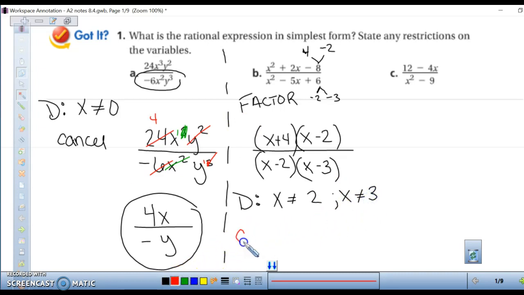And now we're going to cancel. So x minus 2 can cancel with x minus 2 on the top. And we have the equation x plus 4 divided by x minus 3.